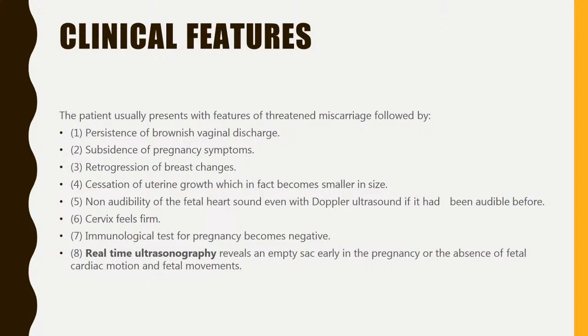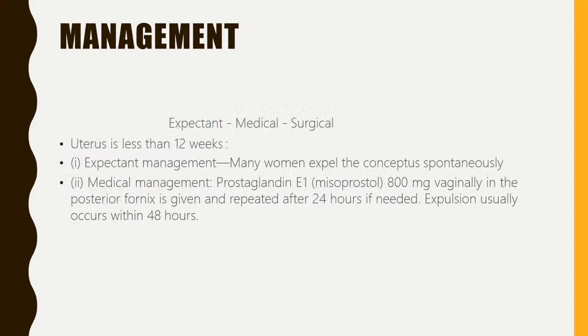What are the clinical features of missed miscarriage? The patient usually presents with features of threatened miscarriage, which is followed by persistence of brownish discharge, subsidence of pregnancy symptoms, retrogression of breast changes, and cessation of uterine growth, with the uterus in fact becoming smaller in size. The fetal heart sound is not audible, the cervix becomes firm, and the immunological test for pregnancy becomes negative. By ultrasonography, an empty sac early in the pregnancy or absence of fetal heart and fetal movements will be found.